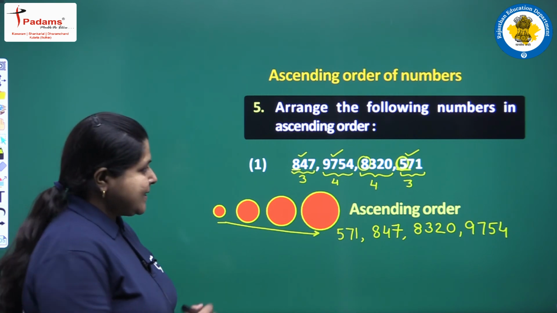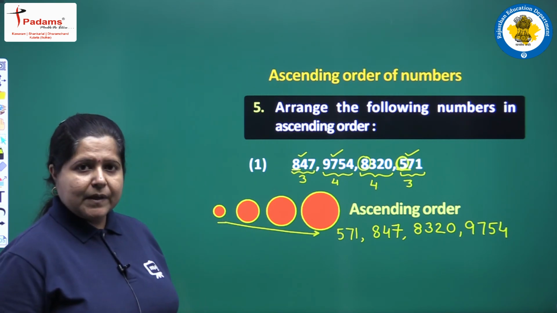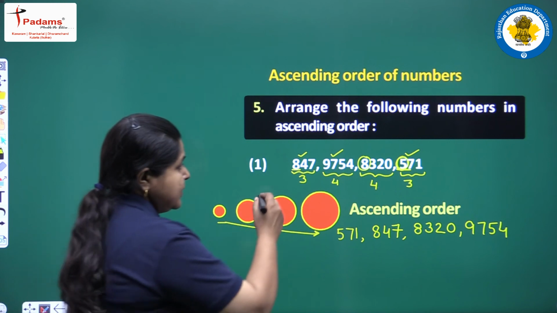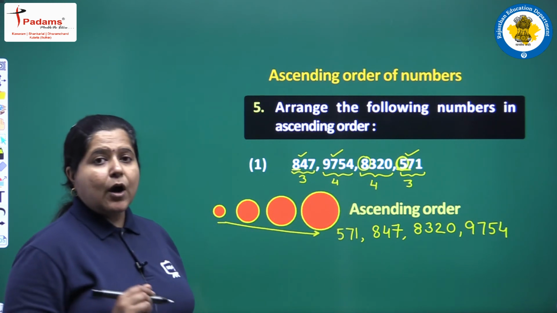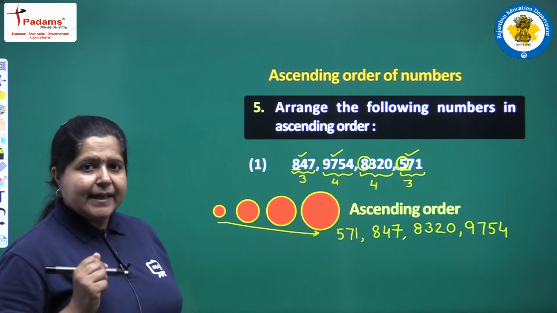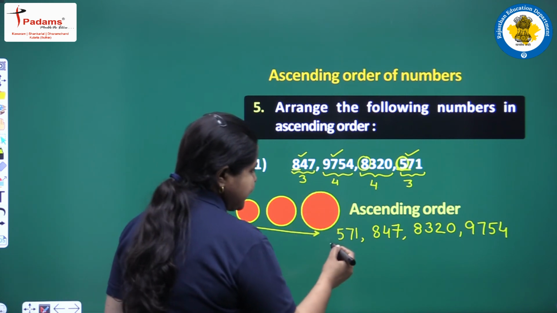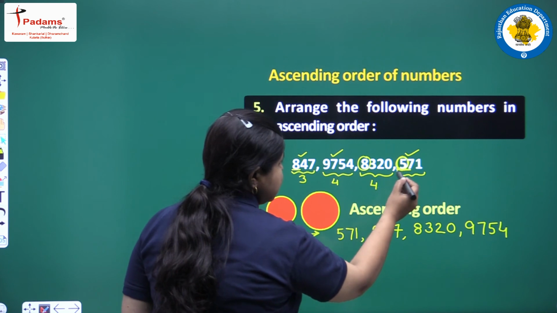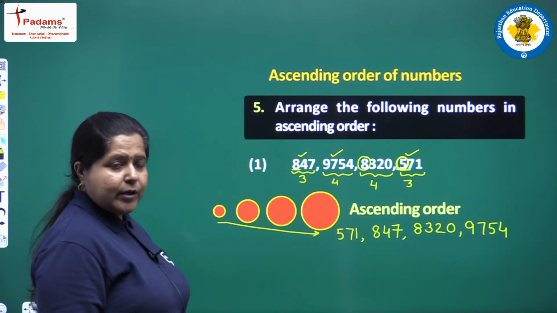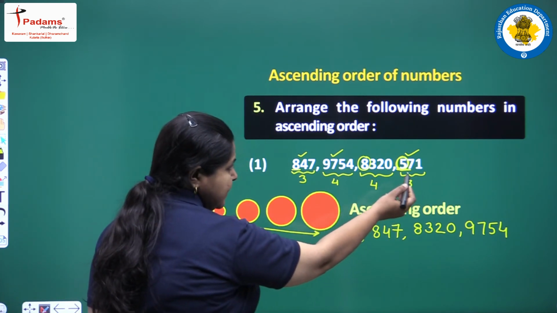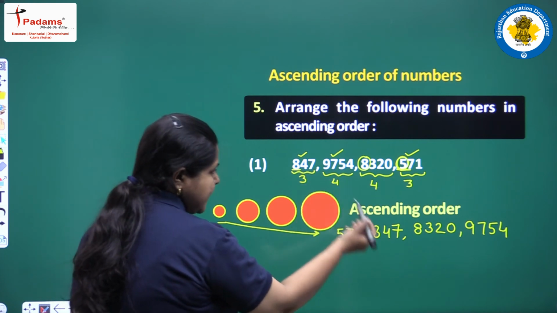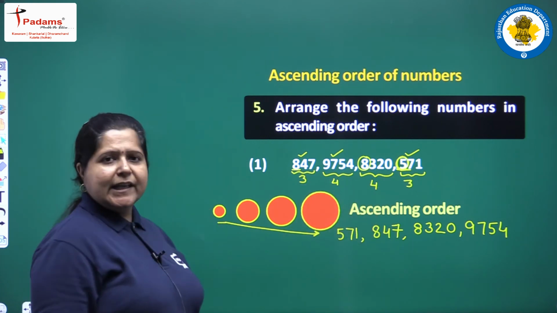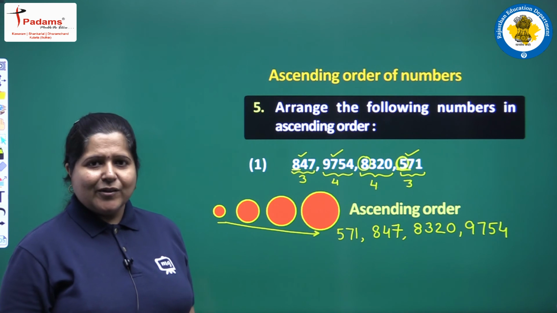So, this is the ascending order of the numbers. First we saw how many digits are there in each number, and then accordingly we selected the smallest numbers. Of the two, we are having the hundreds place smaller in this 571. So, it comes first, then this number, and accordingly we got the ascending order.